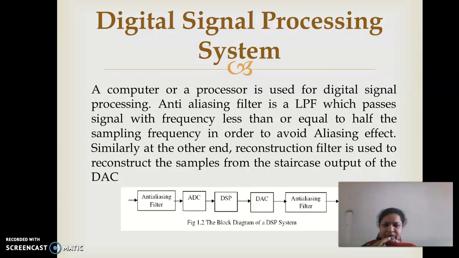The next one is the analog signal that is available. That needs to be converted into digital, so we are using an ADC block. Then a digital signal processor will be there. Then once it gets processed, we convert it back into an analog signal. Again, on the other side we will also be using an anti-aliasing filter.